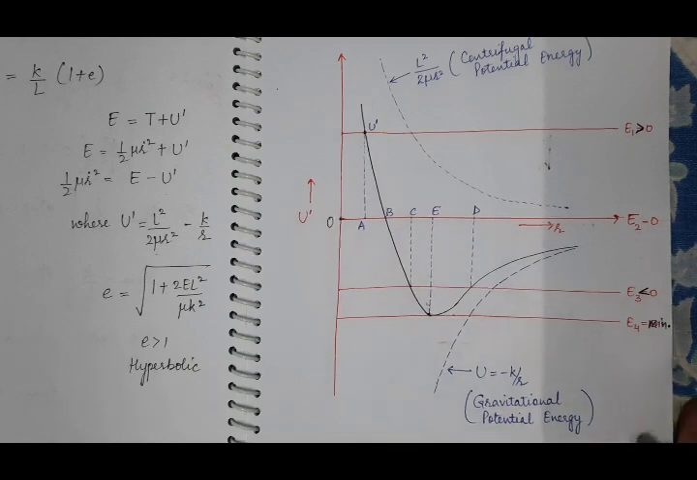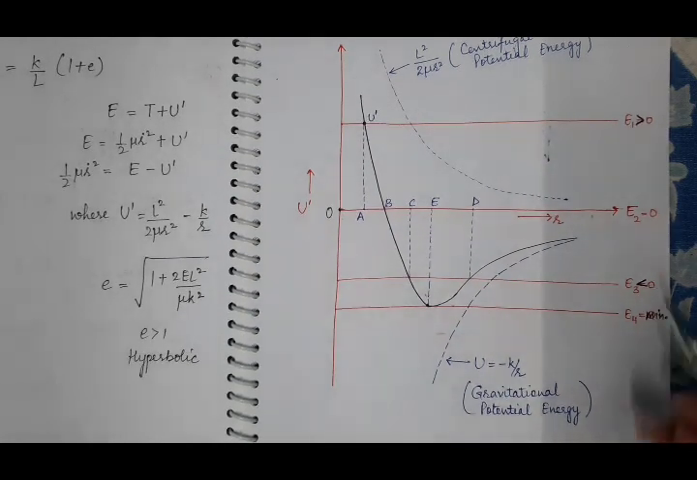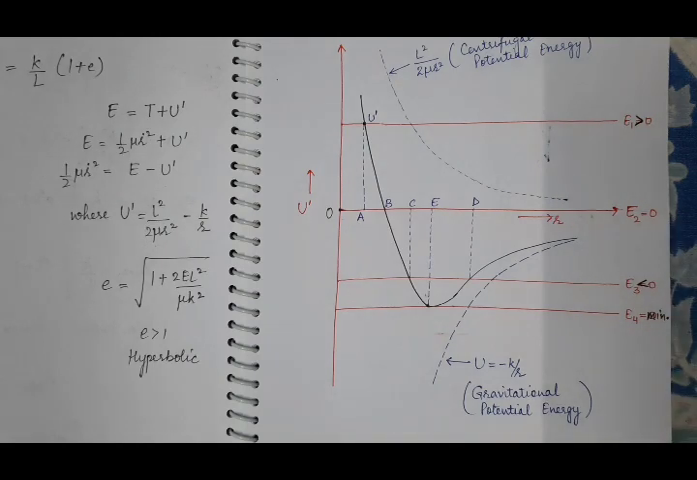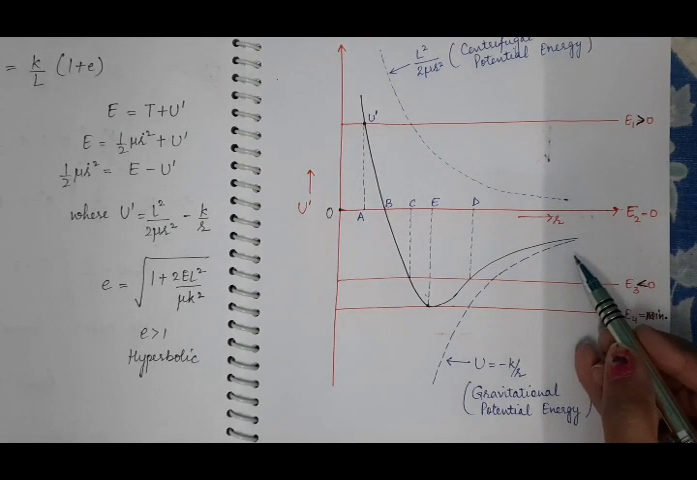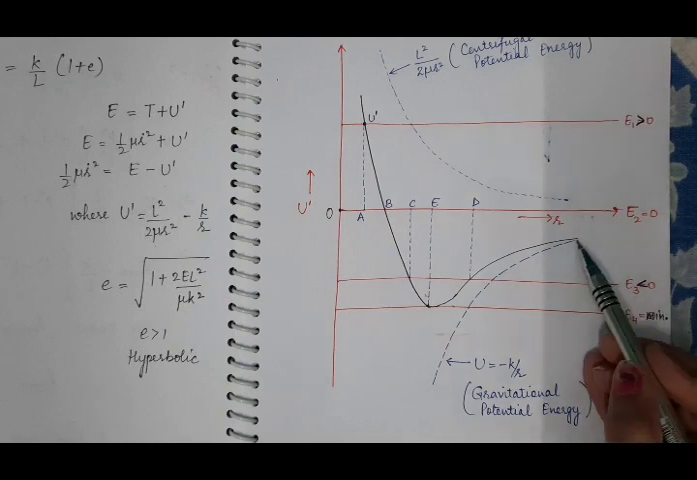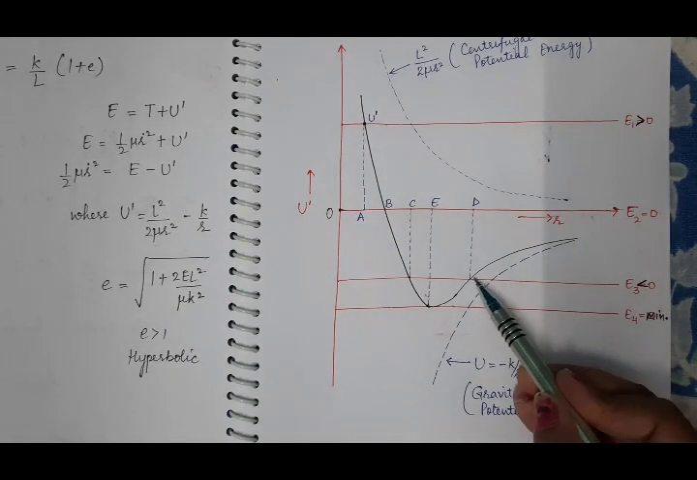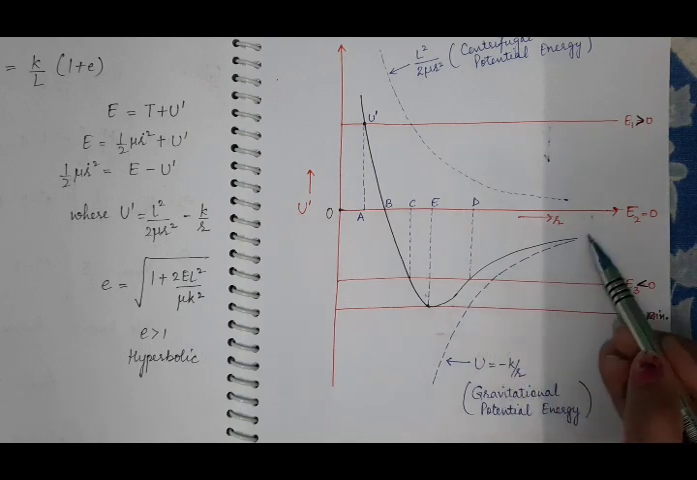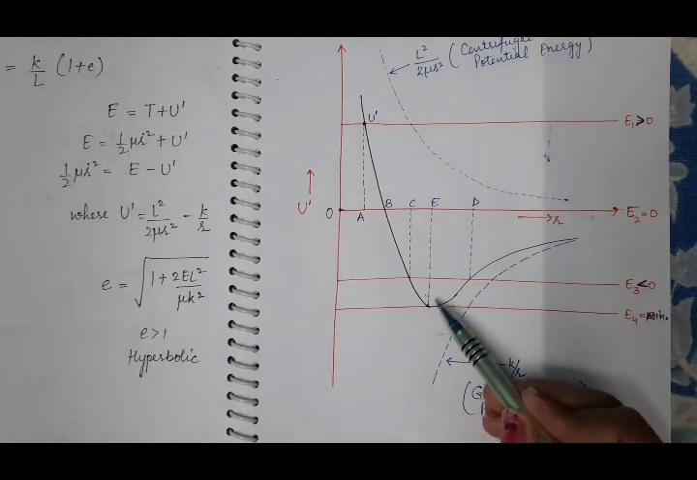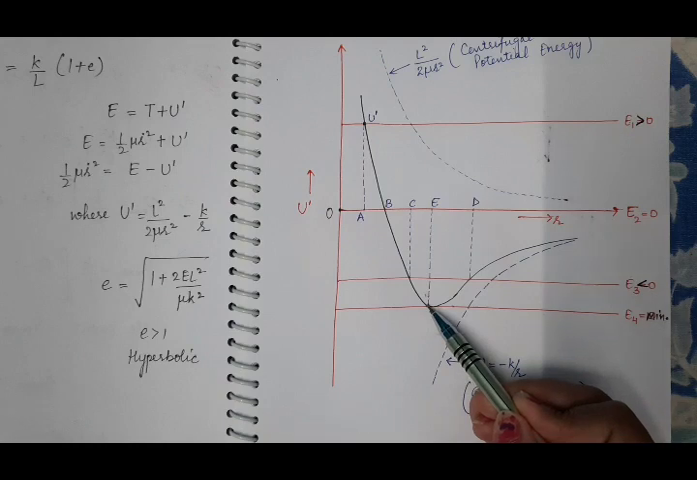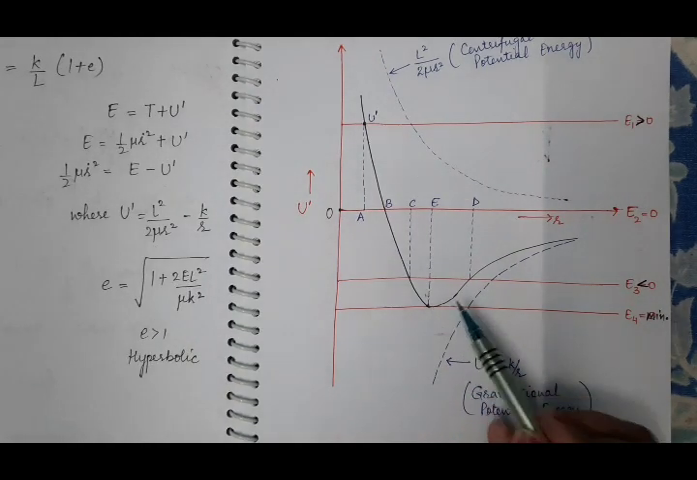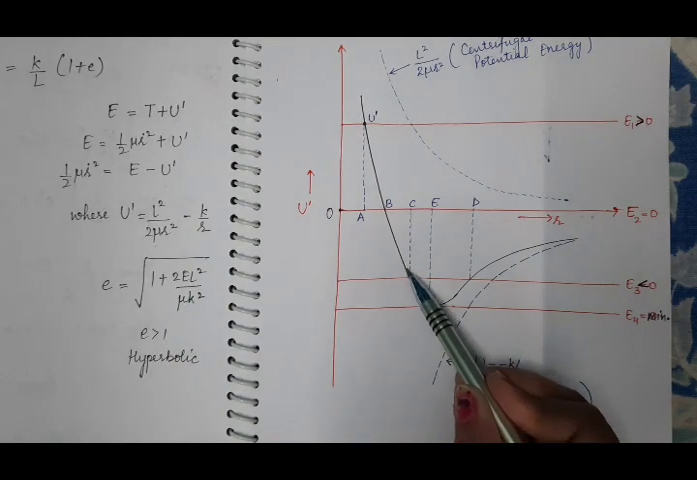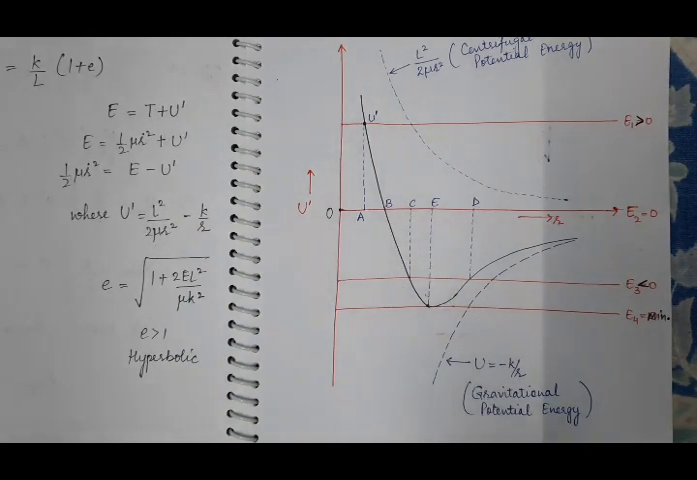Similarly, when the total energy of the particle is equal to 0, what will be the turning point? Same as in the previous case, initially when we decrease r, the potential energy will decrease, meaning its radial kinetic energy will increase. At point E, U dash becomes minimum, which means the kinetic energy will be maximum. Then, as U dash is increasing, the kinetic energy will decrease.